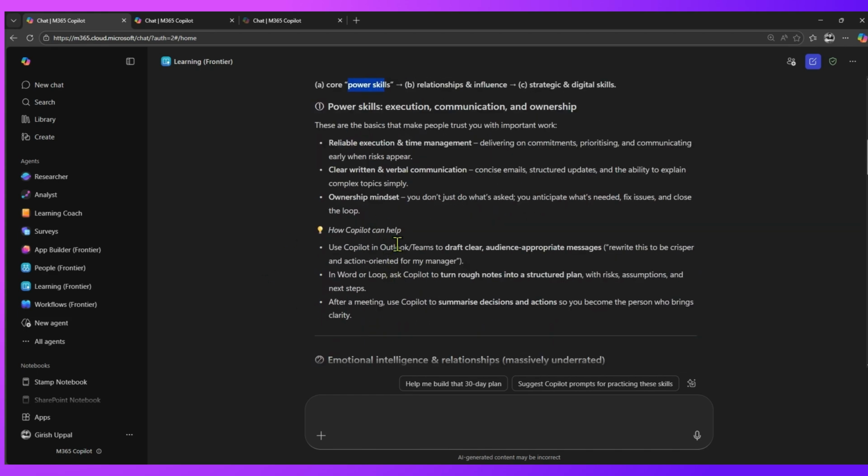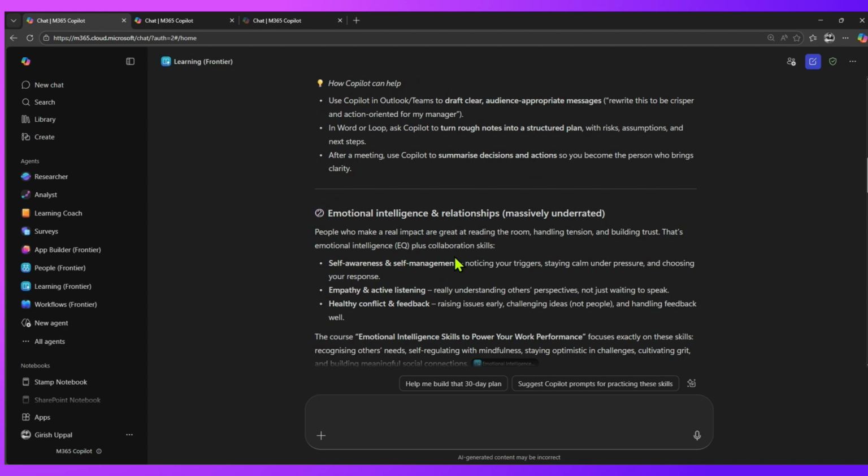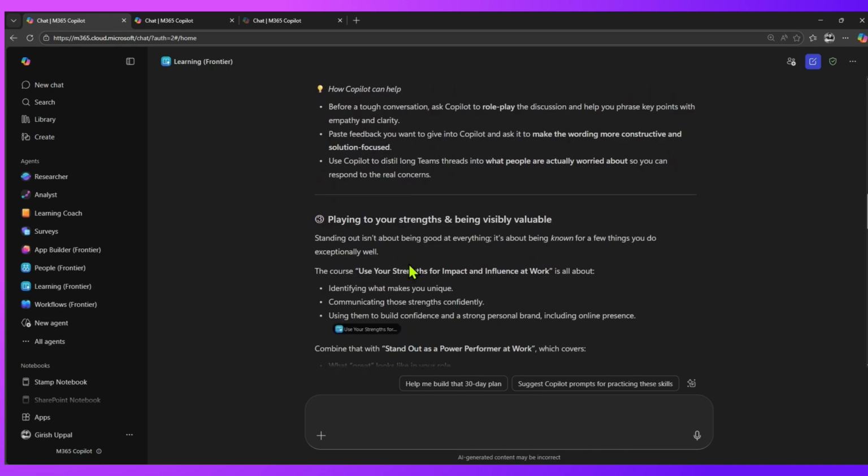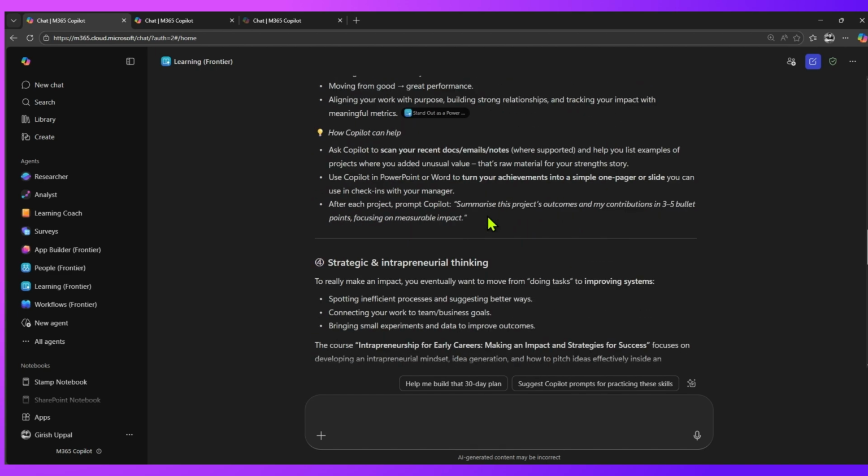Now, how Copilot can help. It has even given you some information about how you can use Copilot to increase your productivity or improve your knowledge in the AI space, in Word or Loop, using Teams meetings, using Outlook or Teams. The second bullet point is emotional intelligence and relationships, and it has given you some suggestions around that. I'm not going to go through each and everything, but I just wanted to show you the capability of the learning agent. It is not only about technical skills, but it will help you build emotional skills while building an application or understanding a specific topic.